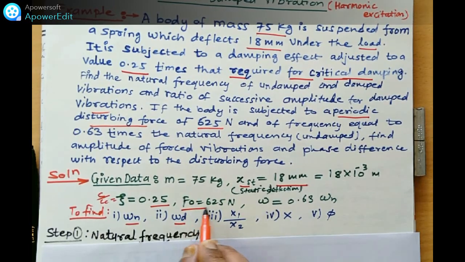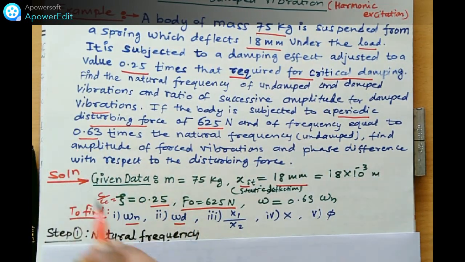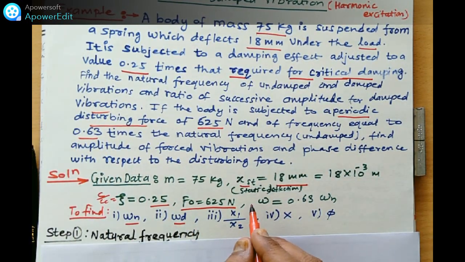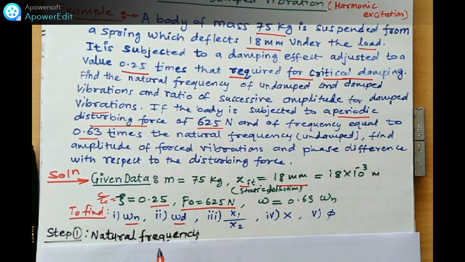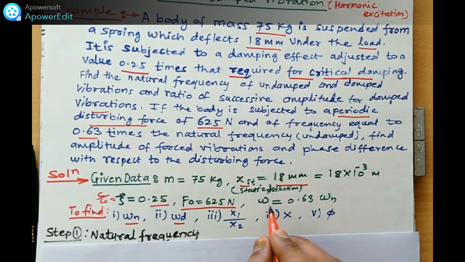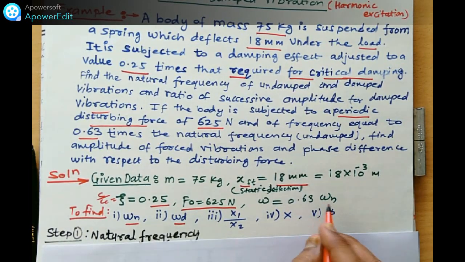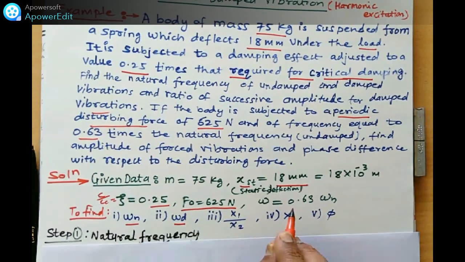Here F0 is the disturbing harmonic force, and its frequency is equal to 0.63 times the undamped natural frequency. Here this ratio is given to you: omega is equal to 0.63 omega n. The relation between this frequency and the natural frequency is also given to us.